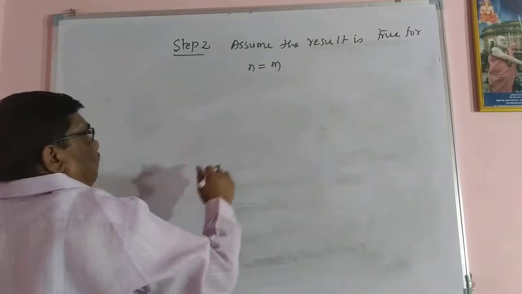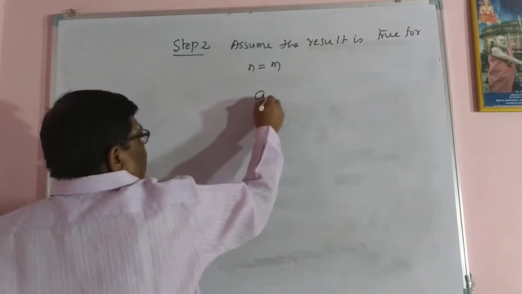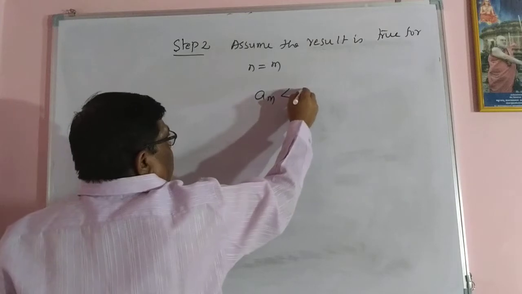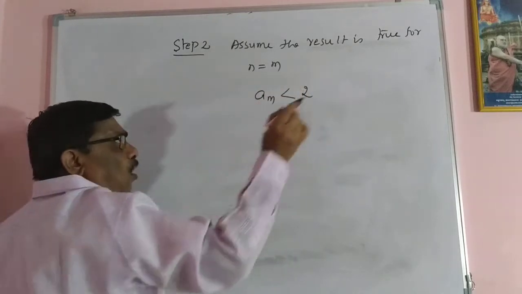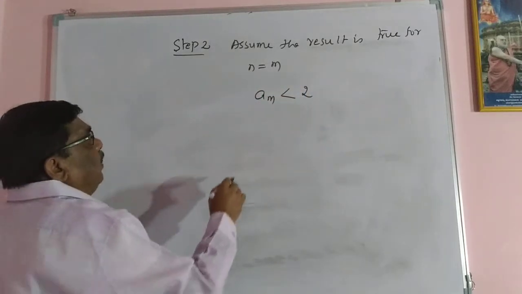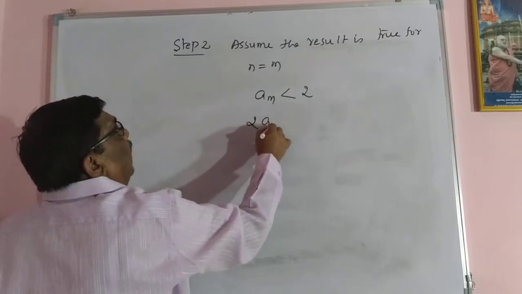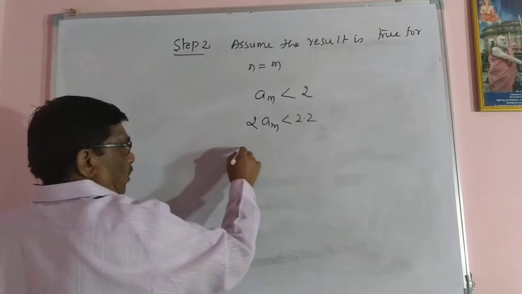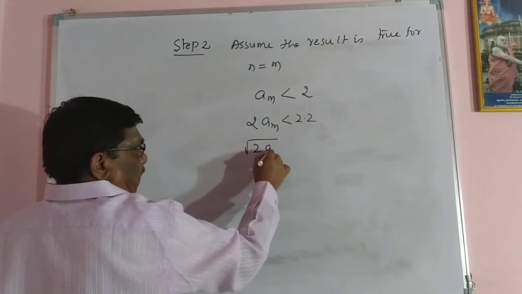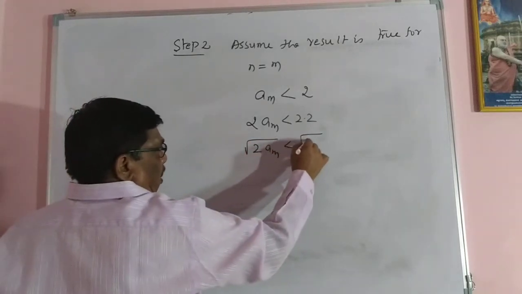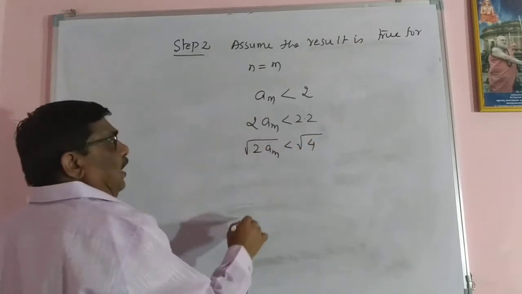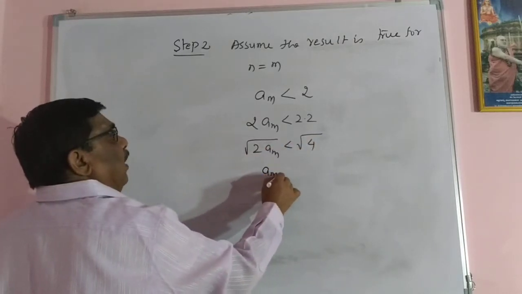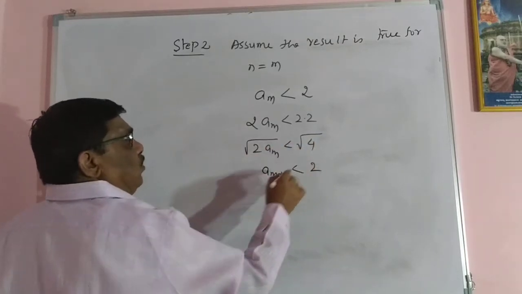So therefore am is less than 2 for all m. Multiply by 2 both sides: 2am less than 2 into 2. Taking the square root of 2am, less than the square root of 2 into 2, which is 4. This is am plus 1 less than root 4, which is 2.